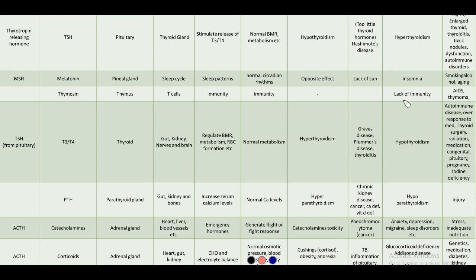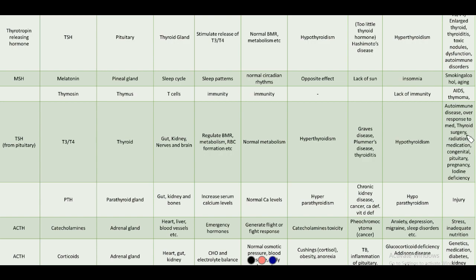If it is secreted in too little quantities, we have hypothyroidism. Hypothyroidism is again caused by an autoimmune disease, or over-response to medication. So if there is hyperthyroidism and too much medication is taken, then hypothyroidism can occur.